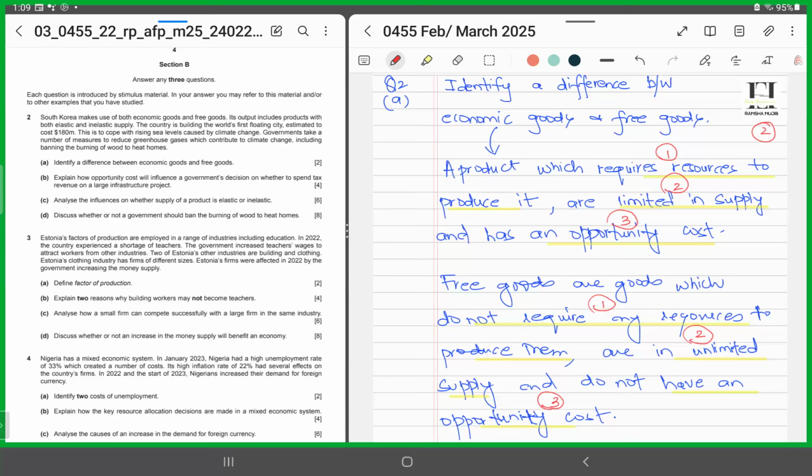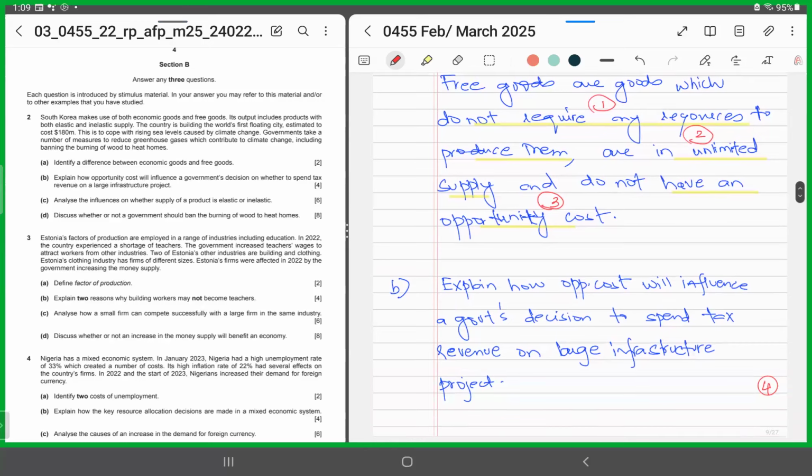Or you could say economic goods are goods which are limited in supply, whereas free goods are goods which are unlimited in supply. Or you could say economic goods are goods which have an opportunity cost in order to produce them, whereas free goods are goods which do not have an opportunity cost. So pick out any one difference, make a comparison between the 2, and you're good to go and you'll get 2 marks. All right?